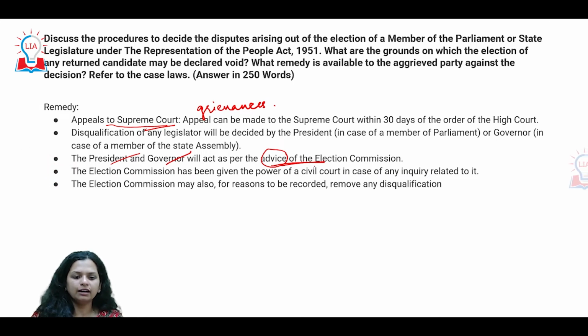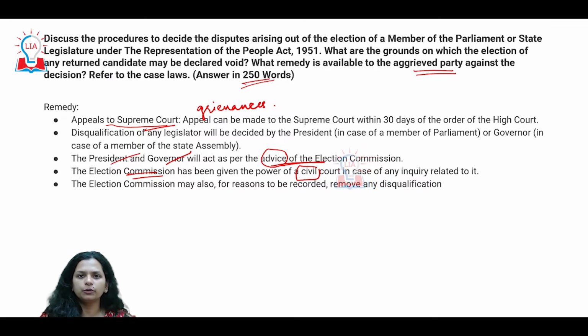We can utilize the power of a civil court that is given to the Election Commission, and that is how we can address the issues raised by the aggrieved party. It is slightly longish, and that's why 250 words are mentioned here, but there are a lot of points which have to be incorporated while writing this particular answer.